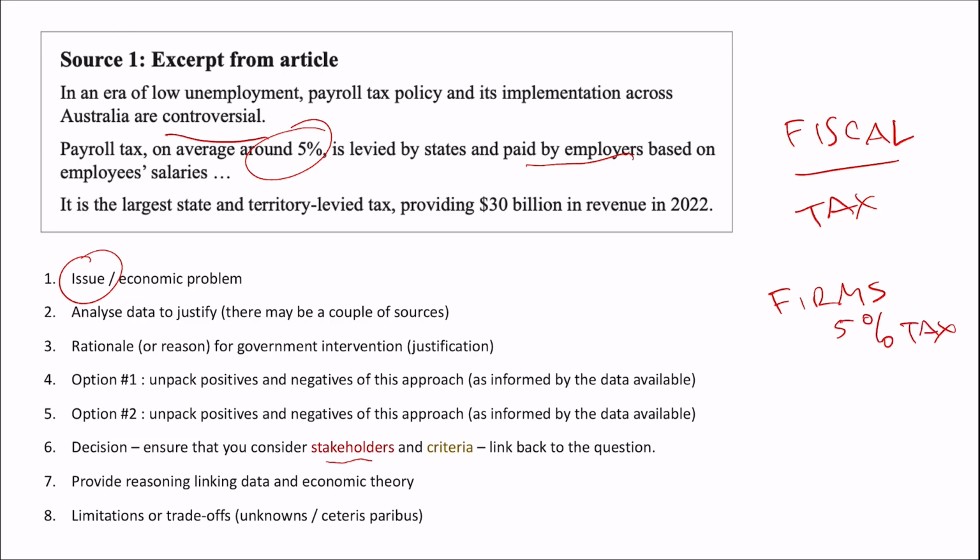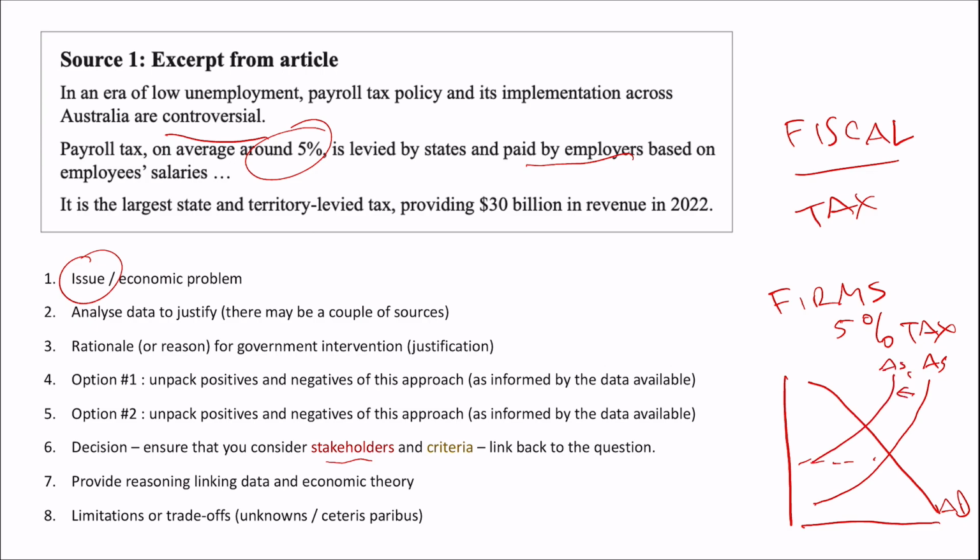If firms pay a 5% tax to the government on their payroll, that is a cost. Let's do our prices here. That's a cost on the aggregate supply curve. I'll do a nice one like this here. It's an increasing cost on the aggregate supply curve, AD. And so therefore, we would see AS shift to the left, and we see prices rise.